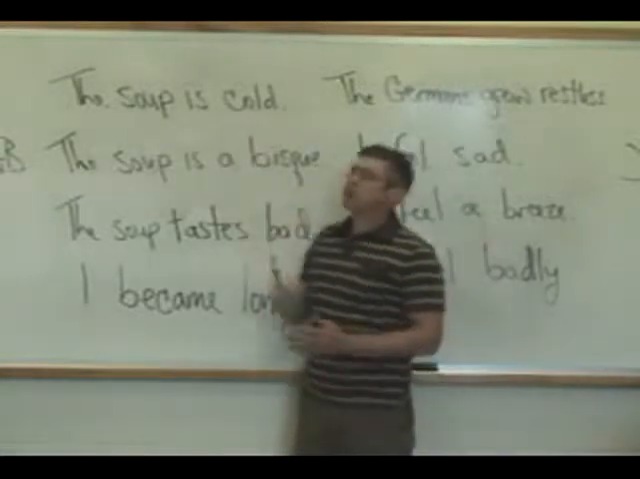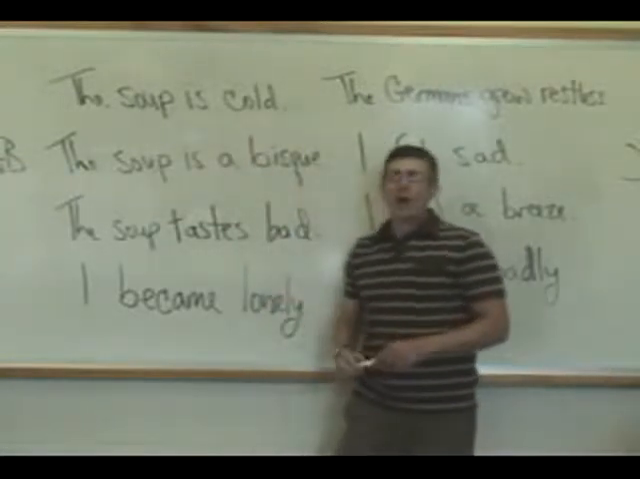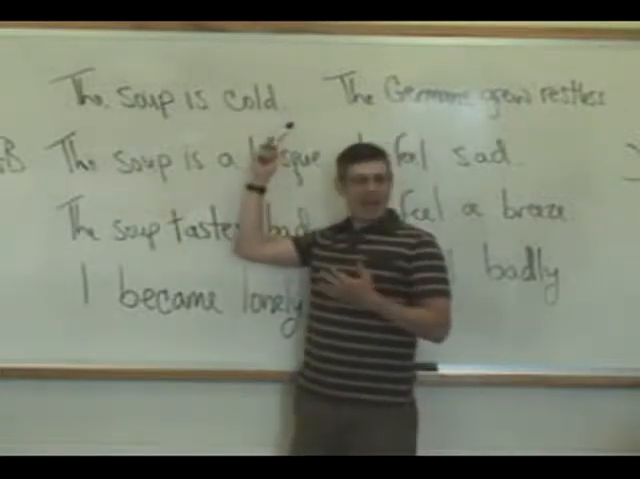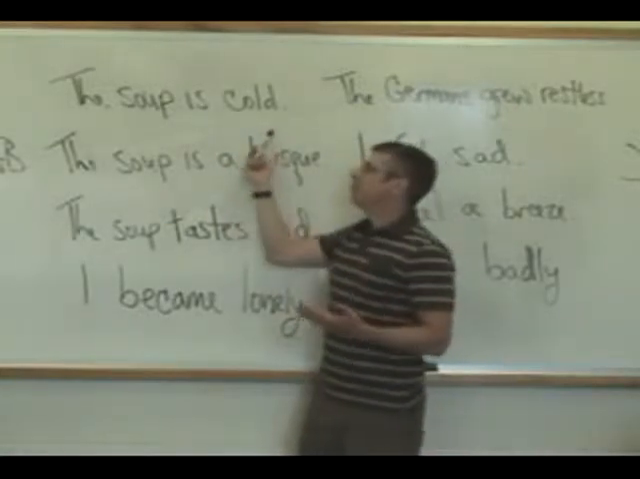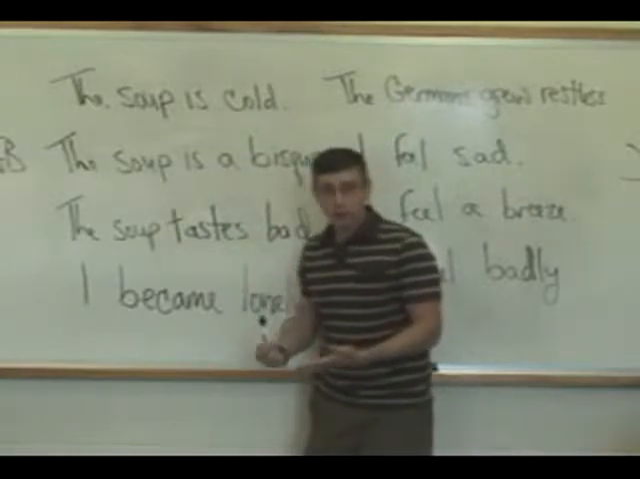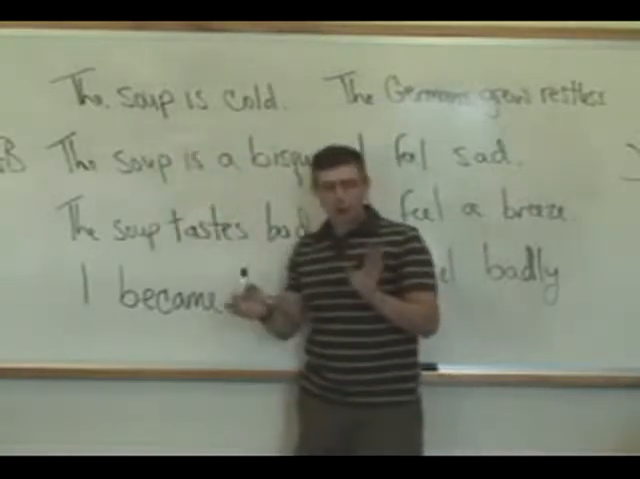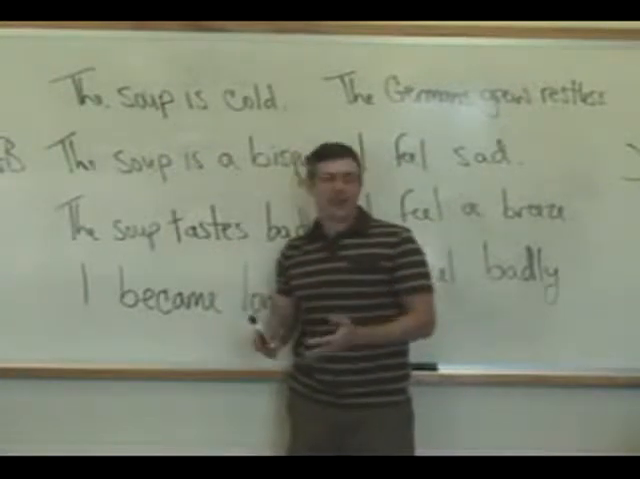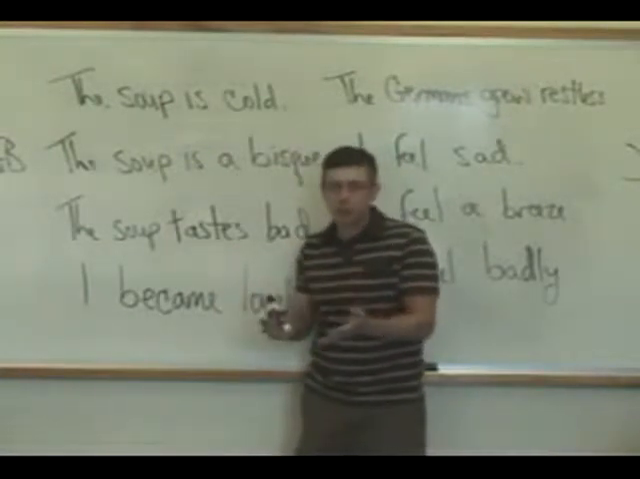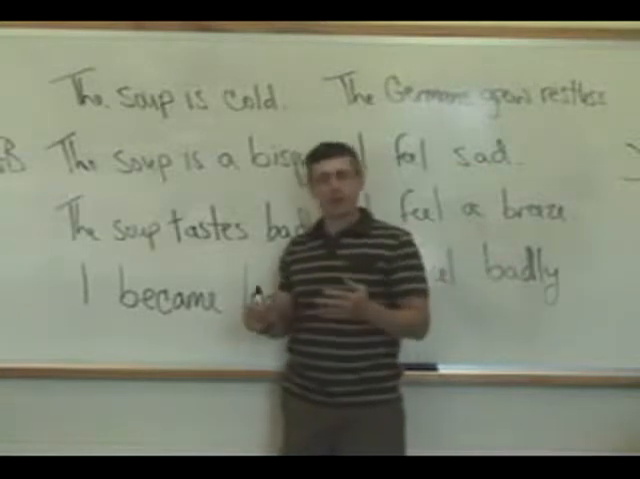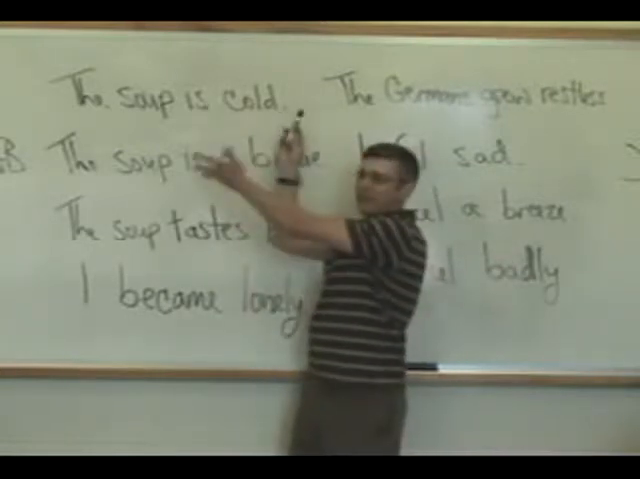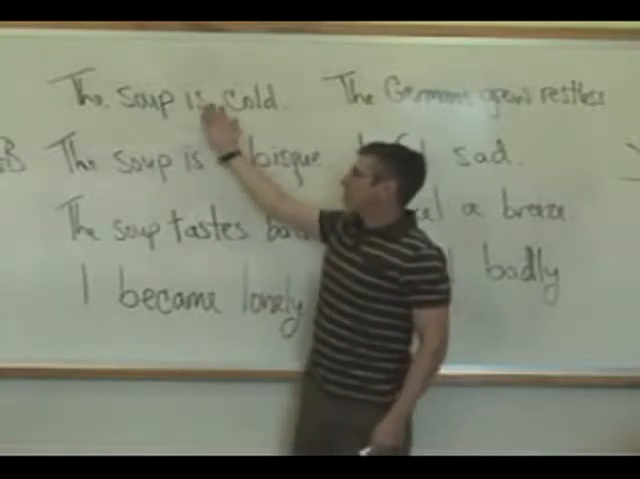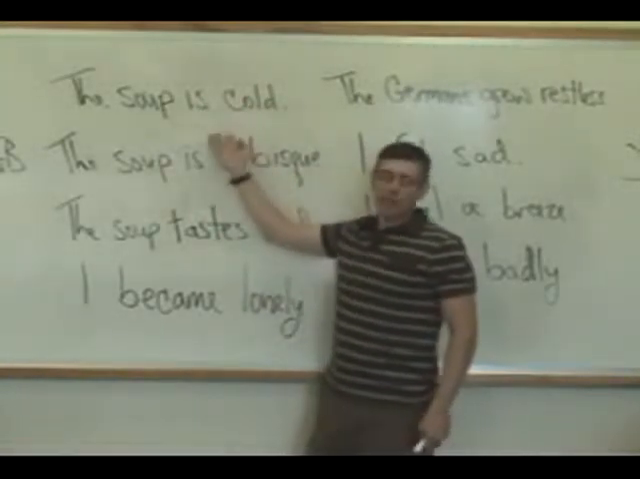Now, let's take this sentence. The soup is cold. Cold here is plainly an adjective, and plainly the thing that is cold is the soup. Normally when adjectives modify nouns, they are right next to the noun. So we'd say the cold soup is on the table, or what have you. But here, the adjective has gotten separated.